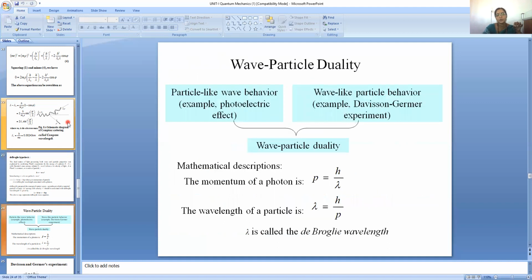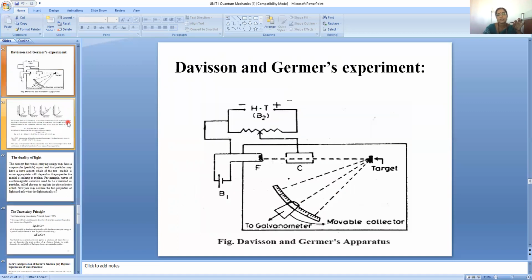Now, wave particle duality: particle-like wave behavior, an example of it is the photoelectric effect. And wave-like particle behavior, an example of it is the Davisson-Germer experiment. The mathematical description: the momentum of a photon I can represent as h by lambda, whereas the wavelength of a particle is lambda equals h by p. Lambda is called the de Broglie wavelength. The Davisson and Germer experiment is proof for the wave nature of a particle.